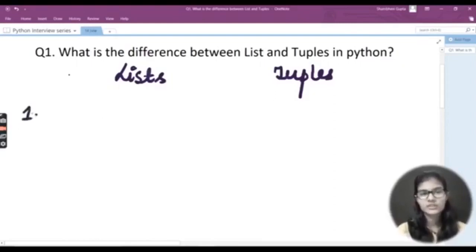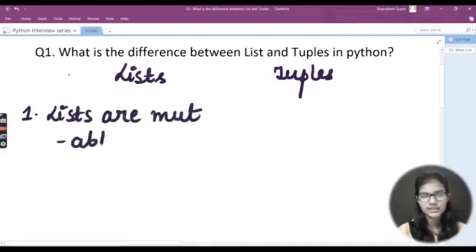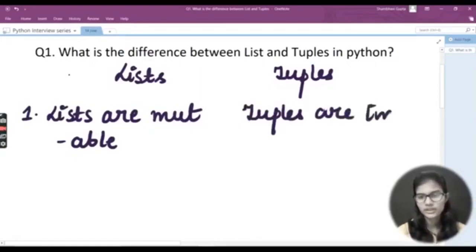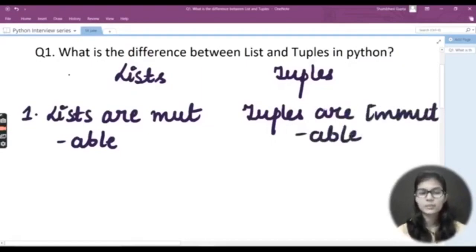The very first difference between list and tuple is that lists are mutable. I would just write here: lists are mutable. Now what about the tuples? Tuples are immutable. Now what's the difference between a mutable and an immutable? Mutable are the ones which can change and immutable are the ones which cannot change. So lists are the mutable ones, which means lists can change, and tuples are the immutable ones, so that means tuples cannot change.